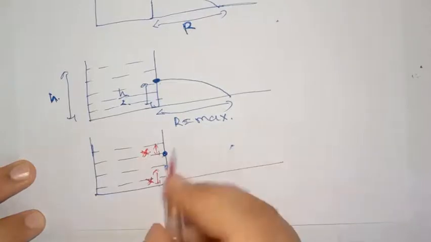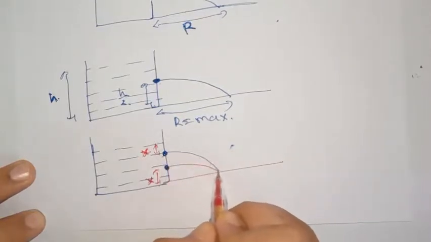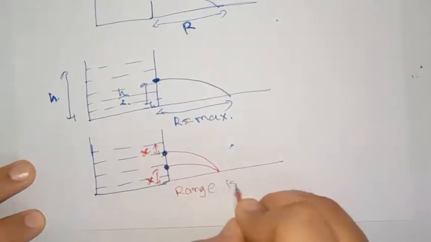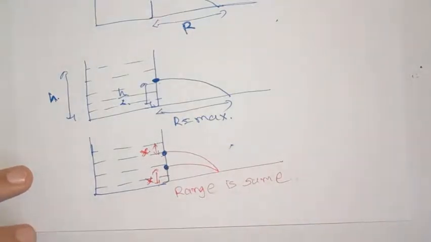Then the range for both of them is the same. Remember these special cases. This will be very handy to solve the numerical problems.